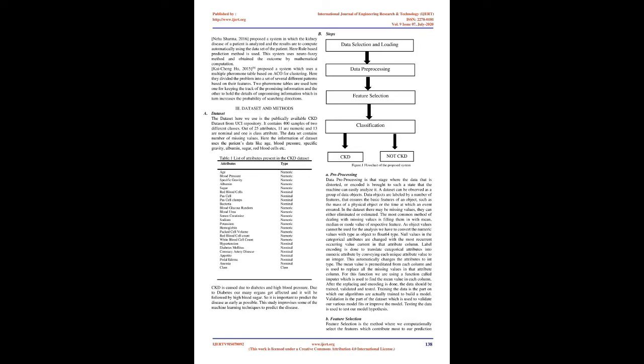3. Dataset and methods. A. Dataset. The dataset here we use is the publicly available CKD dataset from UCI repository. It contains 400 samples of 2 different classes. Out of 25 attributes, 11 are numeric and 13 are nominal and 1 is class attribute. The dataset contains number of missing values.